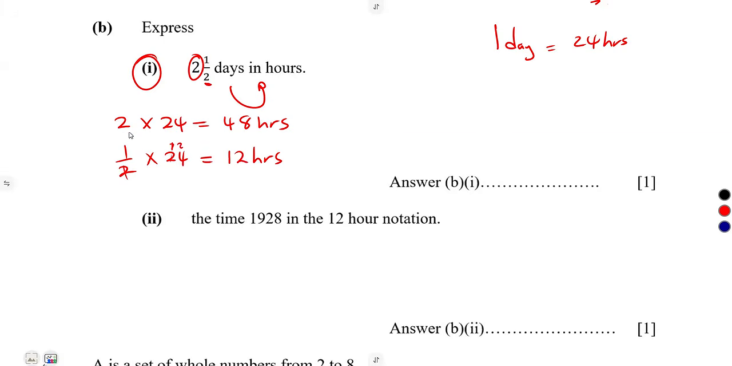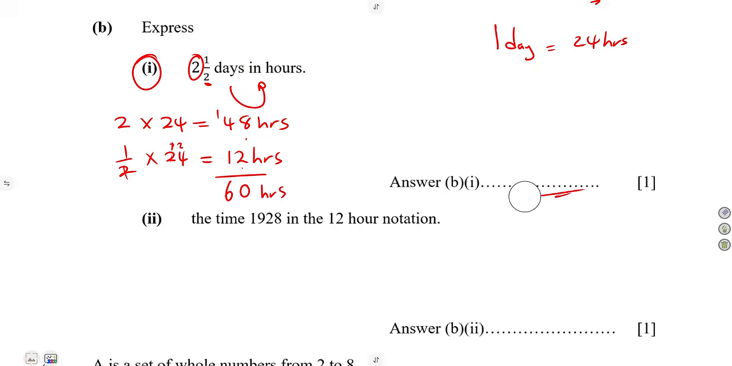So 2 days is equivalent to 48 hours. Half a day is equivalent to what? 12 hours. So all in all, what is the sum? Simply add these two. So 8 plus 2, that's a 10. You give a 1 here, that's 4 plus 1, 5 plus 1, which is 6. So that was going to give us what? 60 hours. Just like that, in short.